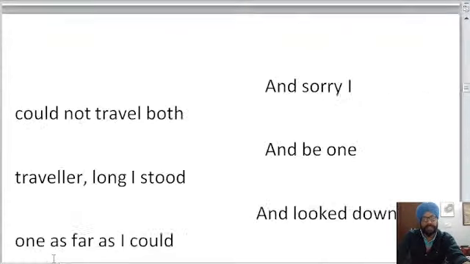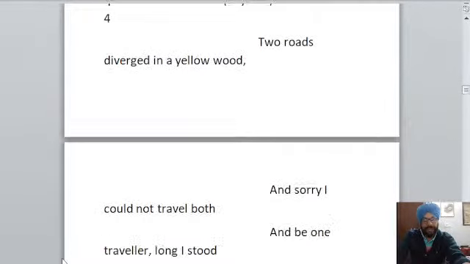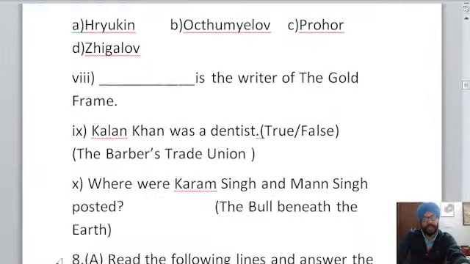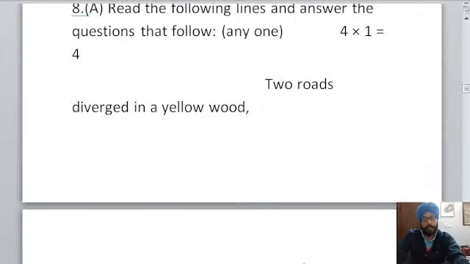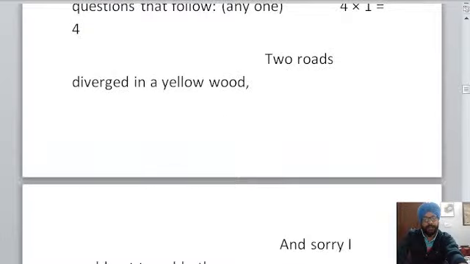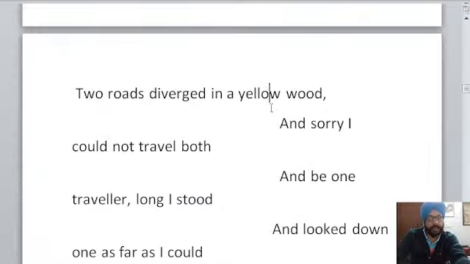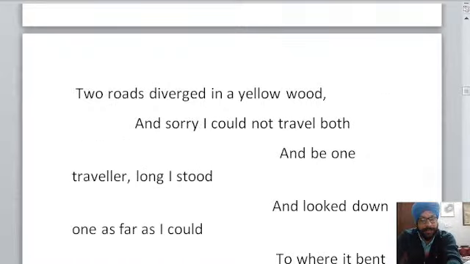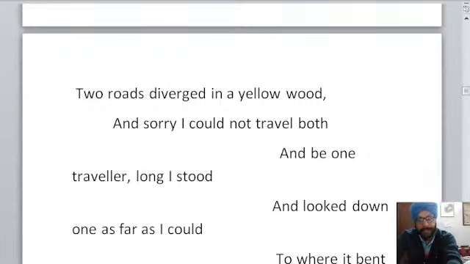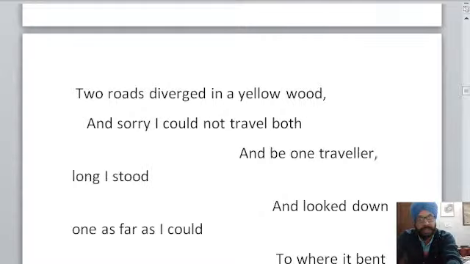Let me decrease the font. Actually we had increased the font size earlier, so it has misaligned the PDF to some extent. Don't worry, I want everything to be visible on a single page. Let me rearrange so that you can read it correctly. Give me one minute. I'm just rearranging it for a better viewing experience for the students.